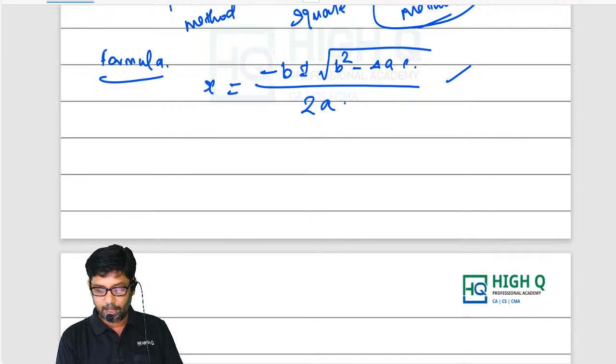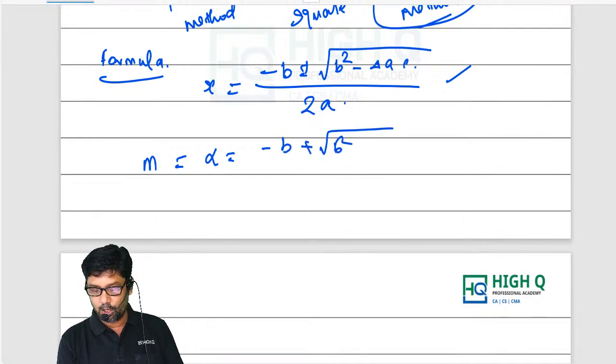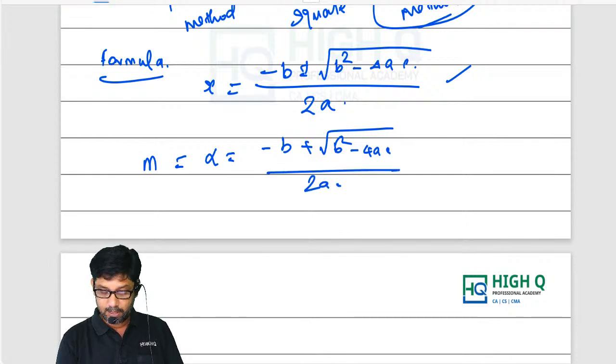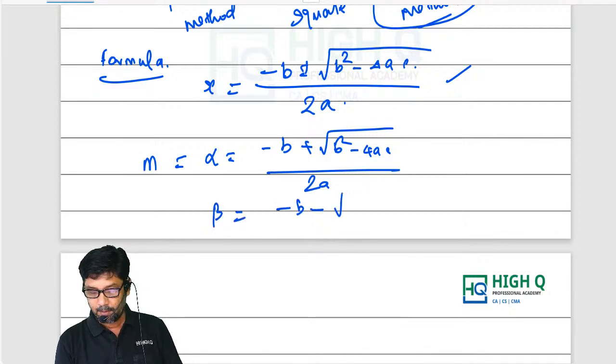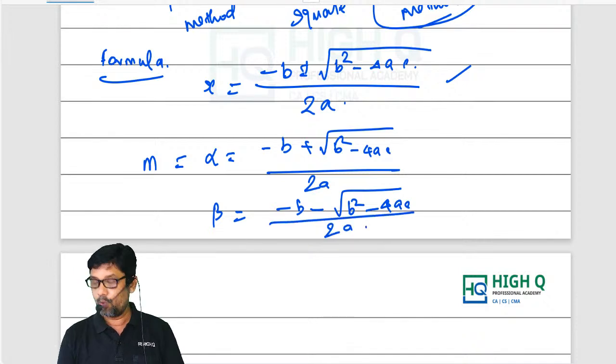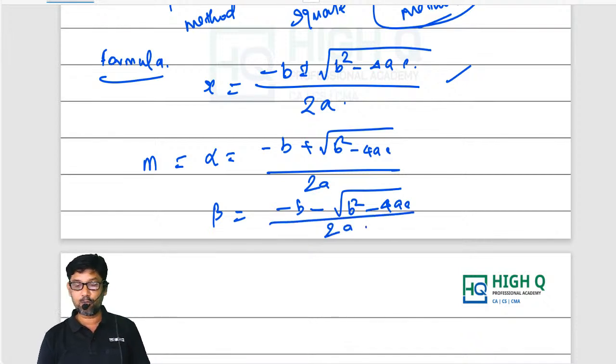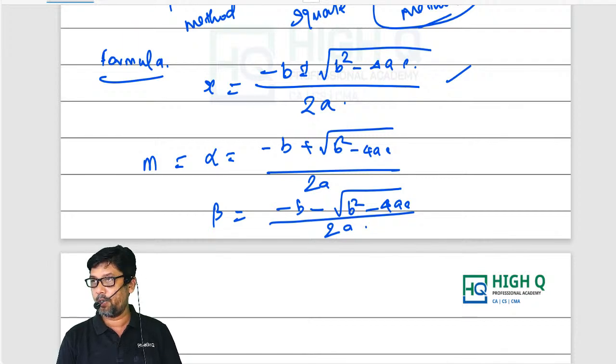Minus b plus or minus. Therefore, one root is what? I'm just going to denote them alpha and beta. Sir, I'm not comfortable with alpha and beta. You put it as m and n, whatever you want. So one root is minus b plus root of b square minus 4ac divided by 2a. And what is the second root? Beta, we can call minus b minus root of b square minus 4ac divided by 2a. Am I right, my dear? Minus b plus root of b square minus 4ac divided by 2a, or minus b minus root of b square minus 4ac divided by 2a.